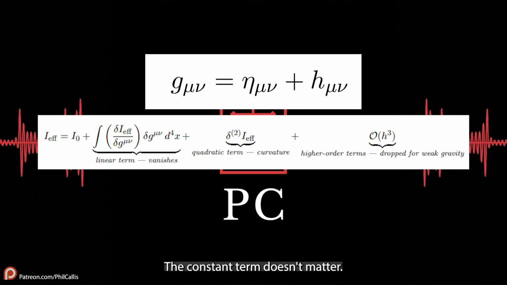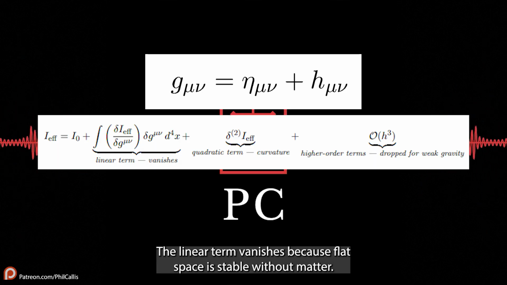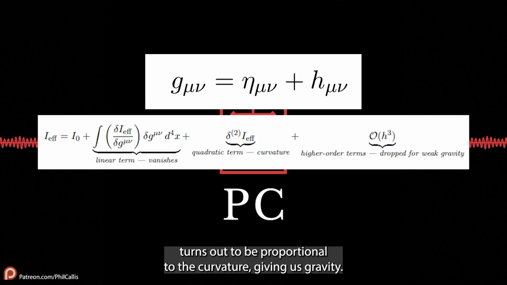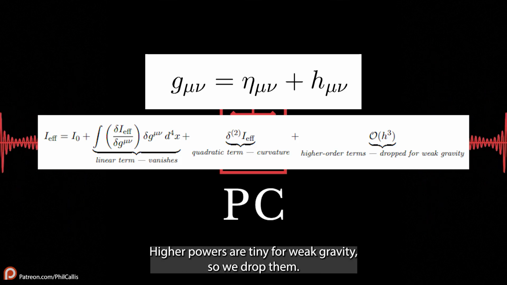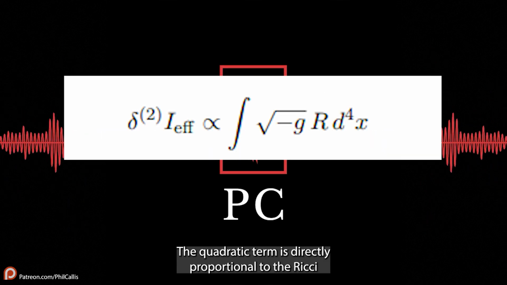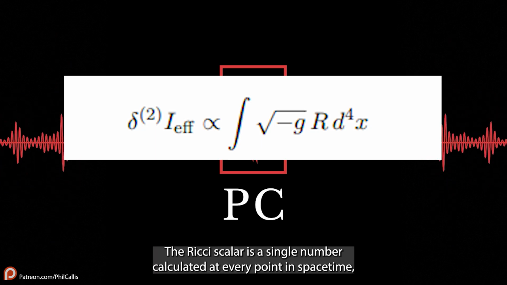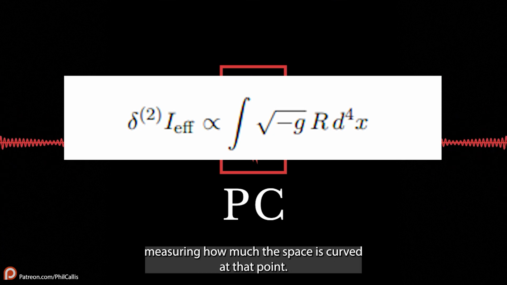The constant term doesn't matter. The linear term vanishes because flat space is stable without matter. The quadratic term, the first real correction, turns out to be proportional to the curvature, giving us gravity. Higher powers are tiny for weak gravity, so we drop them. The quadratic term is directly proportional to the Ricci scalar R. The Ricci scalar is a single number calculated at every point in spacetime, measuring how much the space is curved at that point.